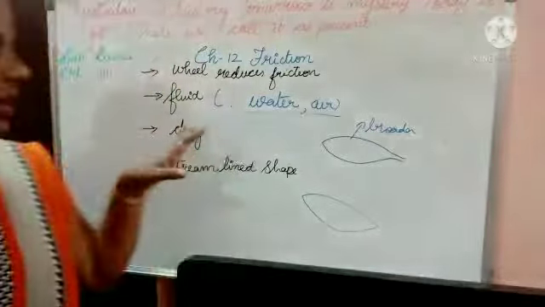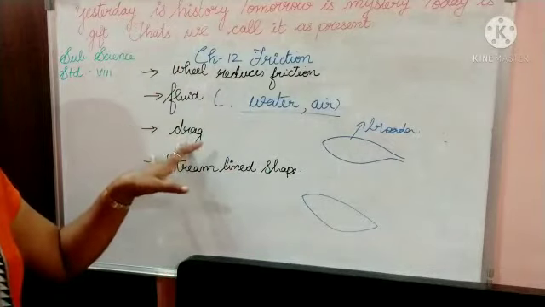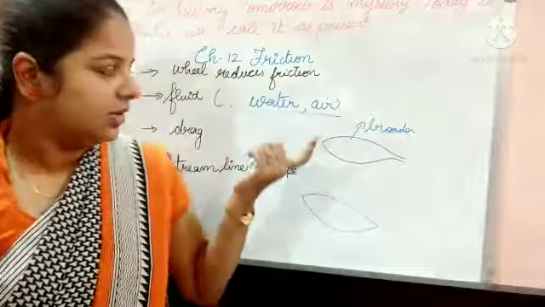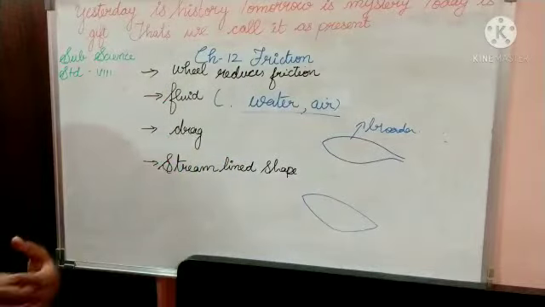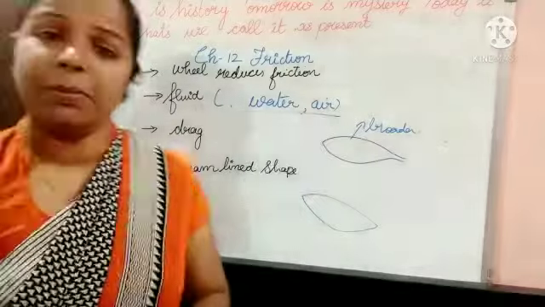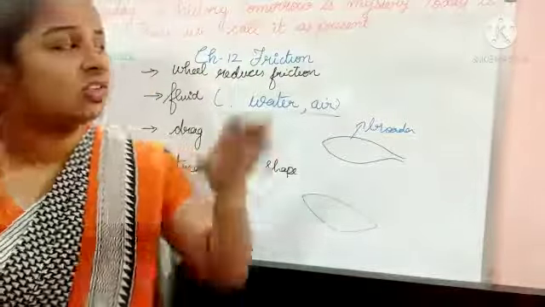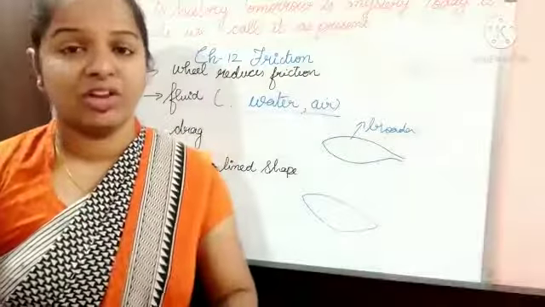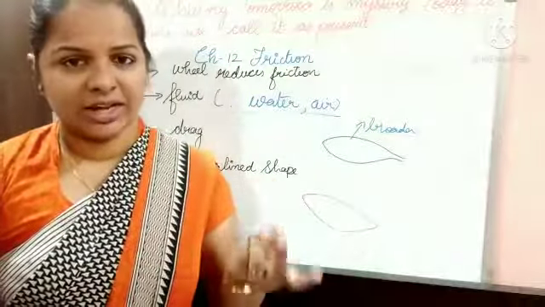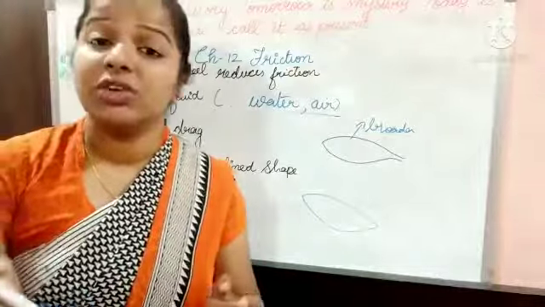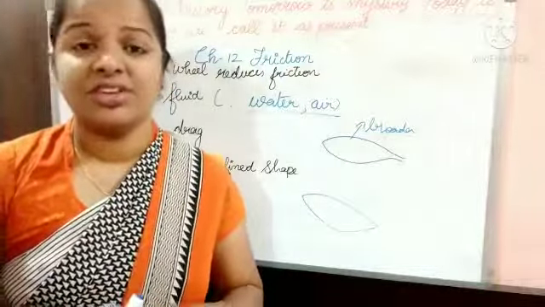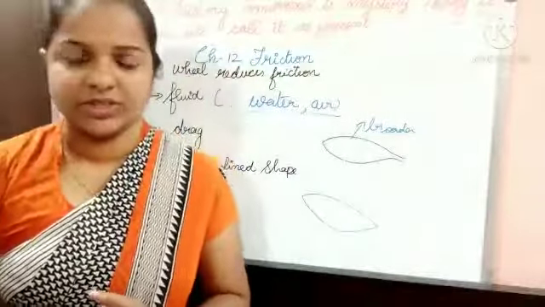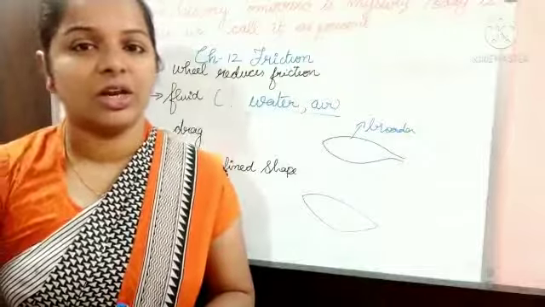Understand, students? The friction exerted in the fluid, that means the friction between the fluid and the body, is called drag. Fluid means water and air, both come under it. This is all about fluid friction, and how the body is shaped. Even fish have a streamlined shape so that they can move very fast in the water. Understand, students? And here comes the end of this chapter.